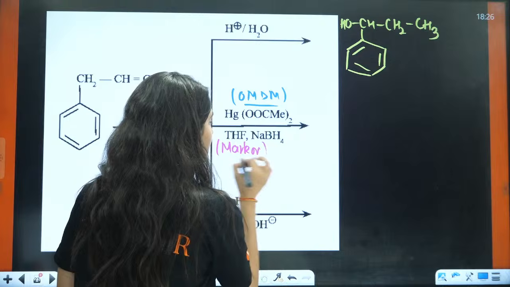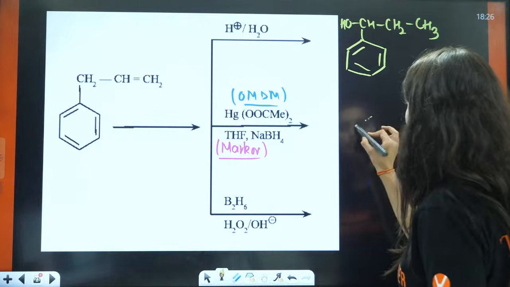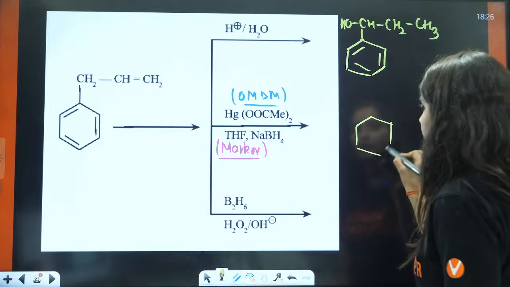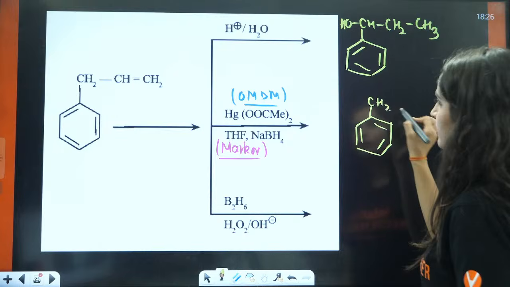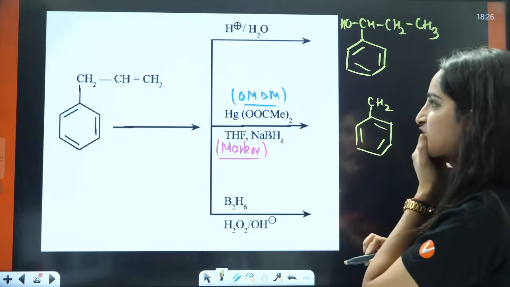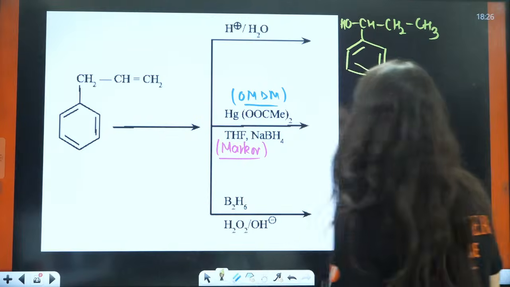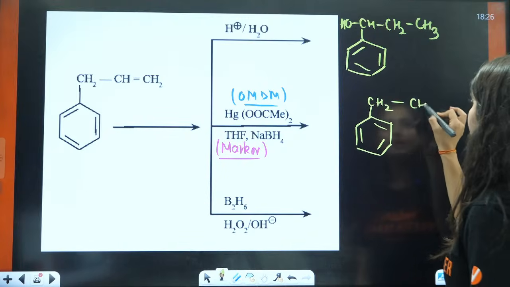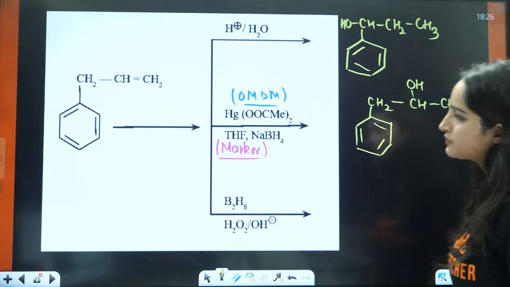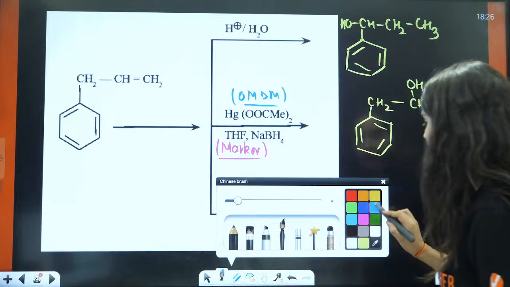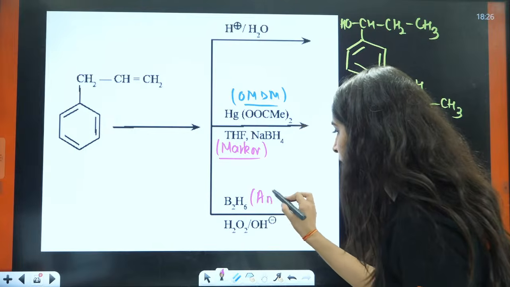Markovnikov rule we will apply here, and hence you will have the formation of, tell me, Markovnikov rule is that to this double bond the OH negative part will be attached to the carbon with less number of hydrogens. That means this will be CH, this is your OH, and this is your CH3. Right? When you talk about hydroboration oxidation, in this case, you will have anti-Markovnikov rule.